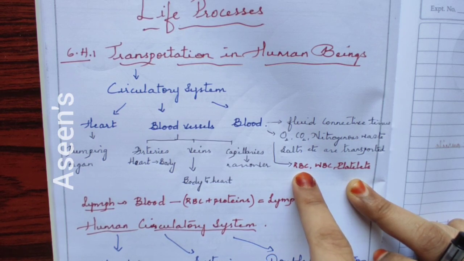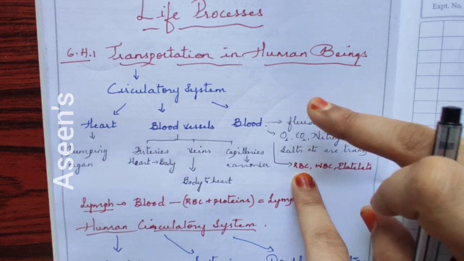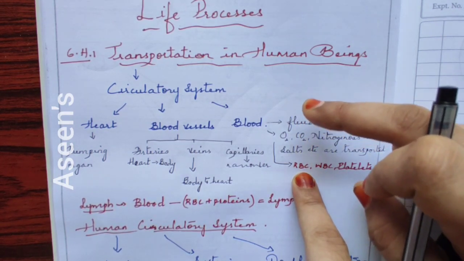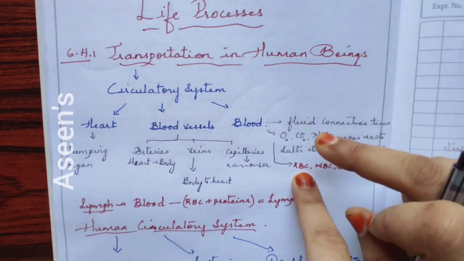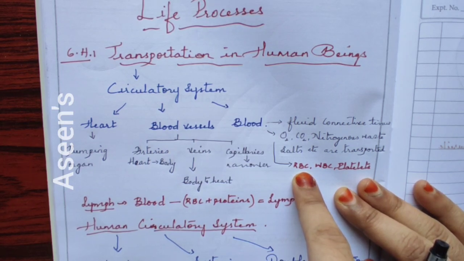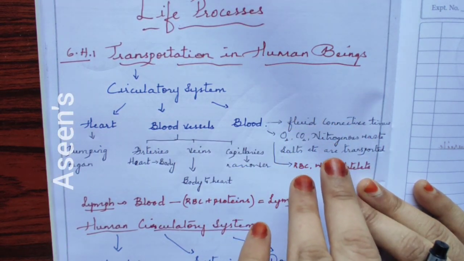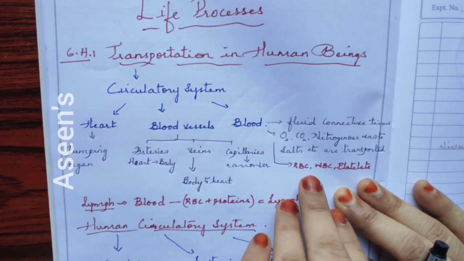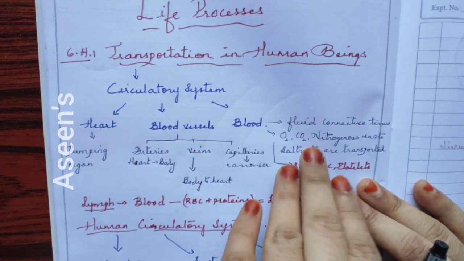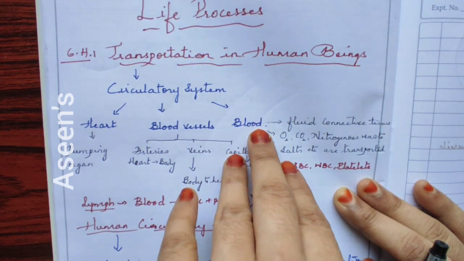RBC can hold oxygen, and as it is traveling inside our body, passing through each and every cell, it actually delivers oxygen, like how our online services work, door-to-door service. They'll give your parcels or goods to your door and they'll leave, right? Just like that, these RBCs, as they pass through your body, stop at each and every cell, and whatever oxygen they are carrying, they provide it, and whatever carbon dioxide is released by each and every cell,